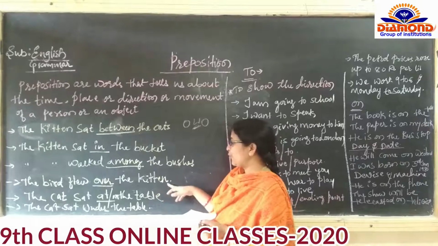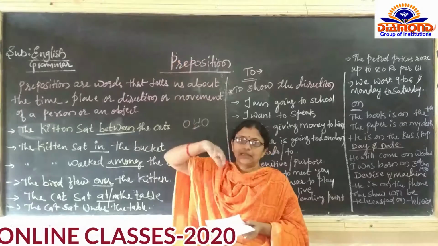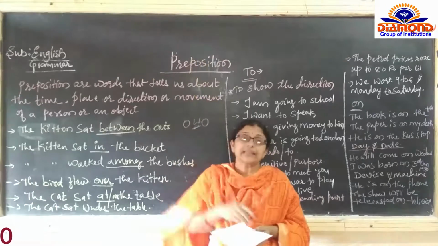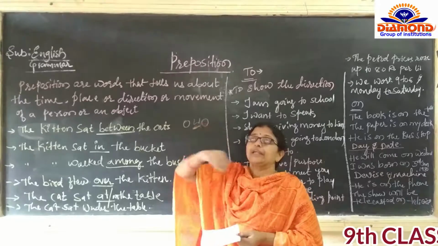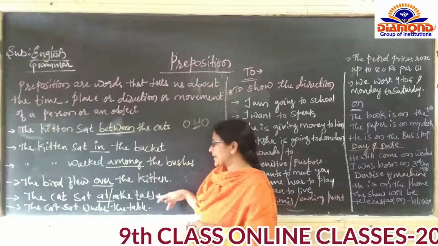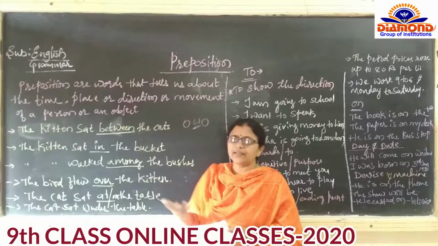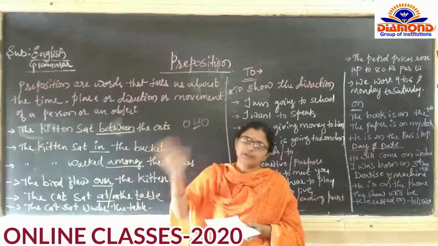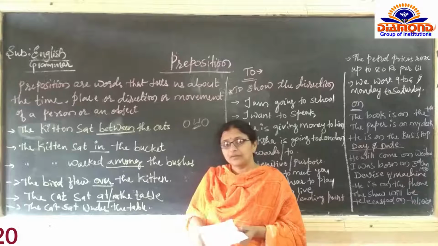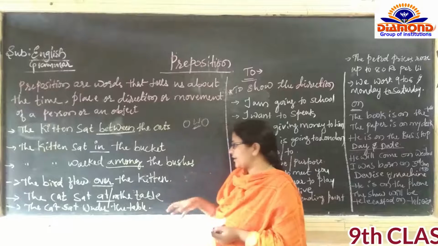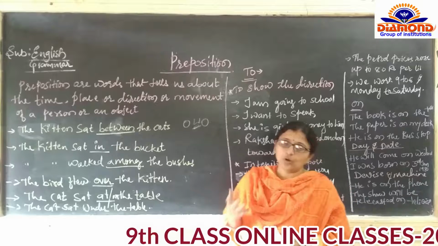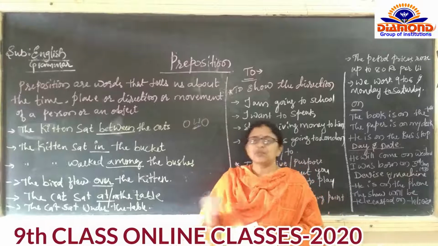The bird flew over the kitten. Kitten is there. Over the kitten, the bird is going to be flying there. The bird is flying above the kitten here. The cat sat on the table. Where is the cat sitting? On top of the table. The cat sat under the table. Under the table. So this under, in, on, into, onto, these all are very important. Let us discuss it one by one.